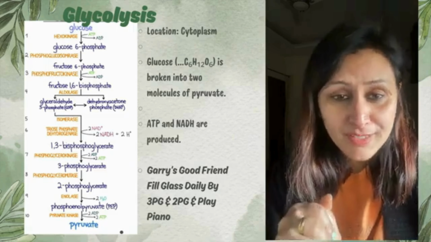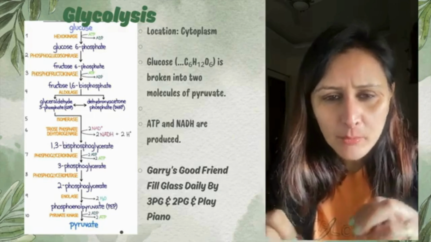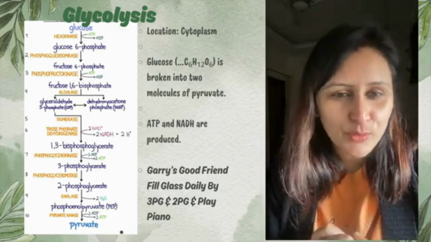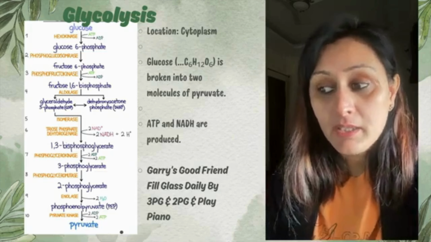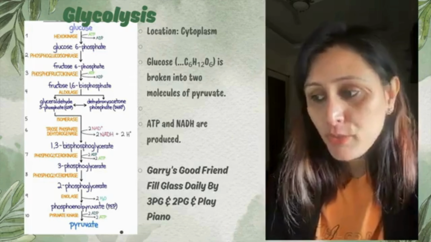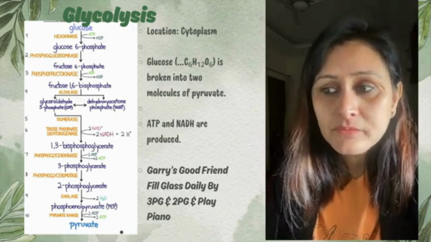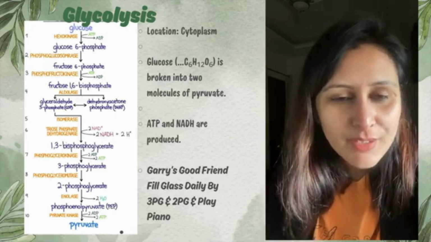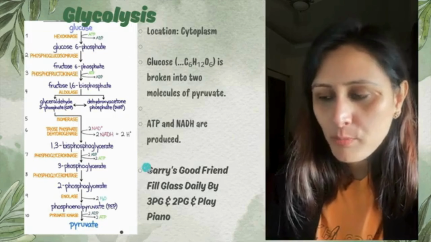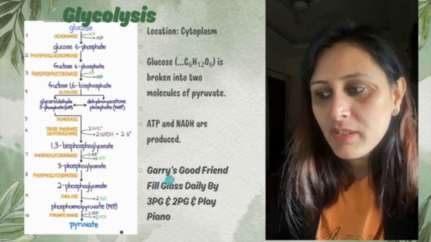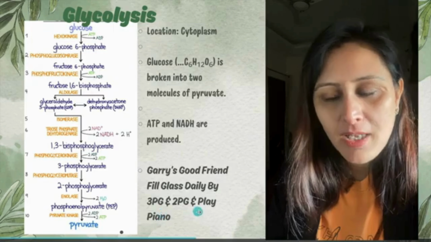I hope this is clear to you, though it is a little confusing and a little difficult, but I try to make it much easier so that you can understand it well. Now in this, NADH and ATPs are produced. Now, mnemonics to learn these steps, right? These are a bit difficult to understand, so let's have a look at this mnemonic. Gary's good friend filled glass daily by 3 PG and 2 PG and play piano, right?